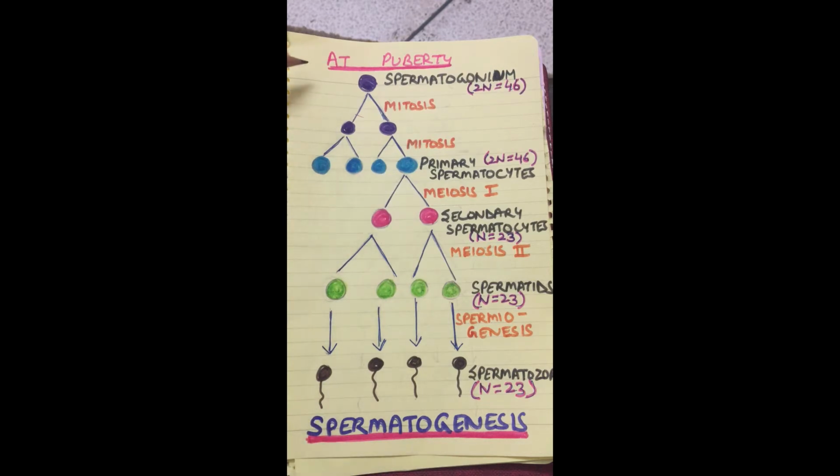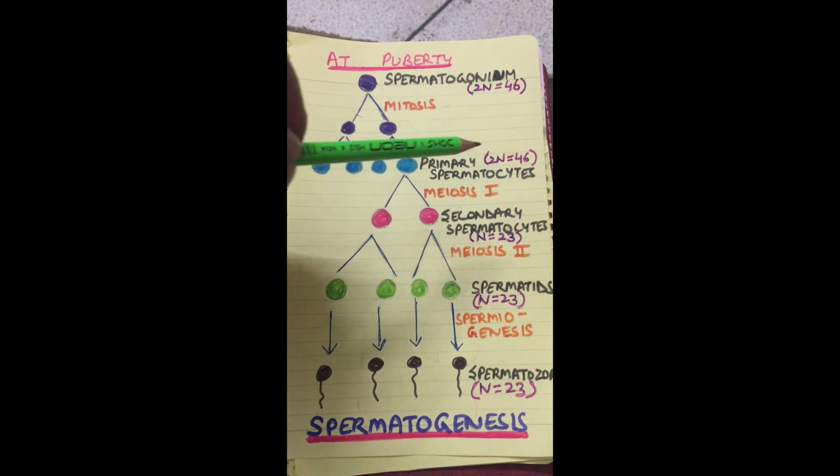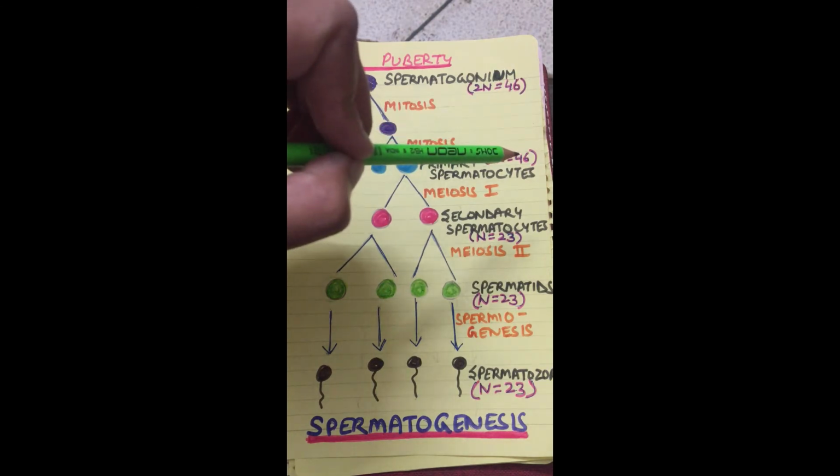Spermatogenesis in case of males starts at puberty, when reproductive maturity has been attained. Now, the spermatogonia which are present inside the seminiferous tubules of the testes will undergo mitosis and increase in number. Some of the spermatogonia, now called primary spermatocytes, will undergo meiosis 1. Primary spermatocytes are formed from spermatogonia after mitosis, so the ploidy of the primary spermatocytes is diploid with 46 chromosomes.